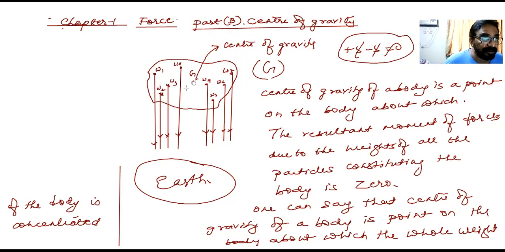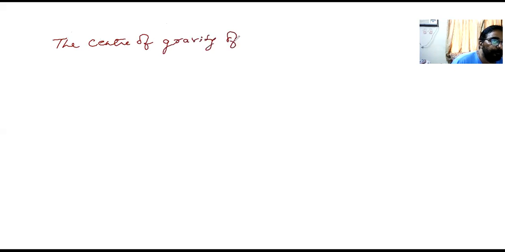Now that we know what the center of gravity is, I'm just telling some certain things which you should know. The center of gravity of a body depends on the shape of the body.